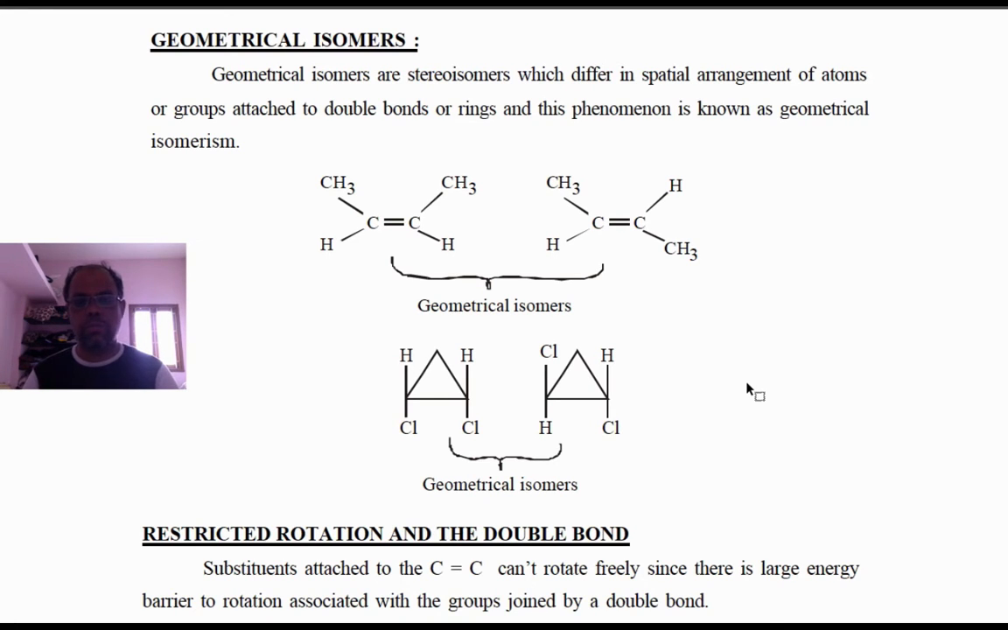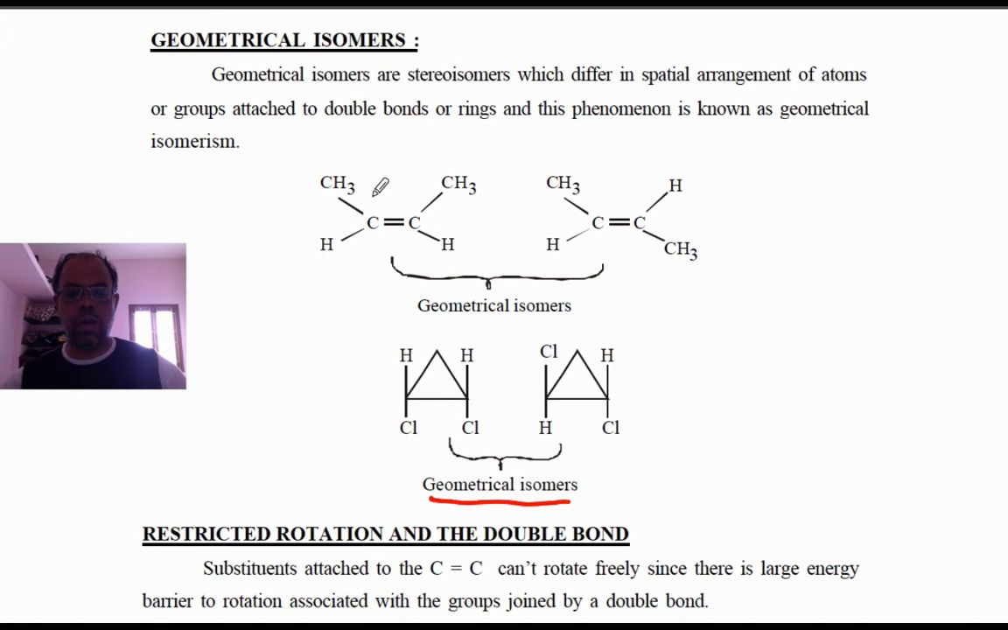Geometrical isomerisms are stereoisomerisms which differ in the spatial arrangement of atoms or groups attached to double bonds or rings, and the phenomenon is called geometrical isomerism. So geometrical isomerism can occur in a double bond or in a cyclic compound also. For example, some cyclic compounds also undergo geometrical isomerism.